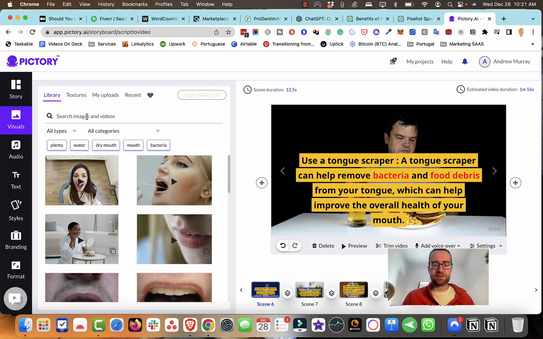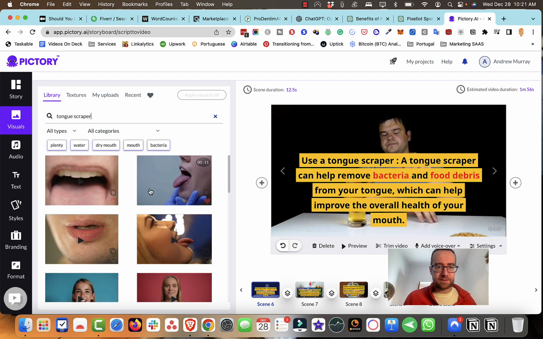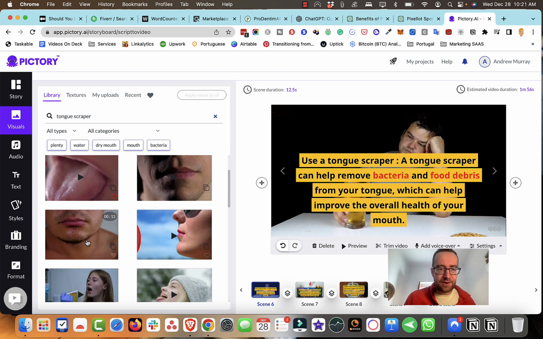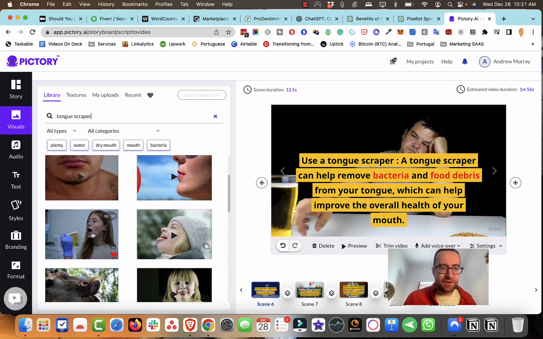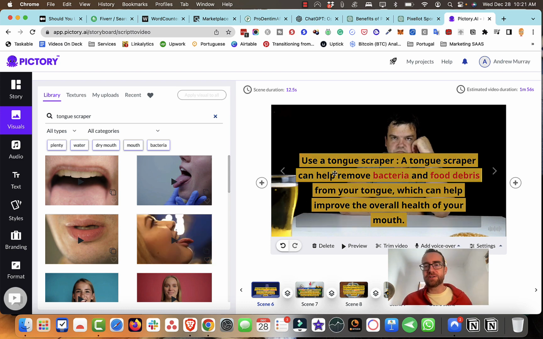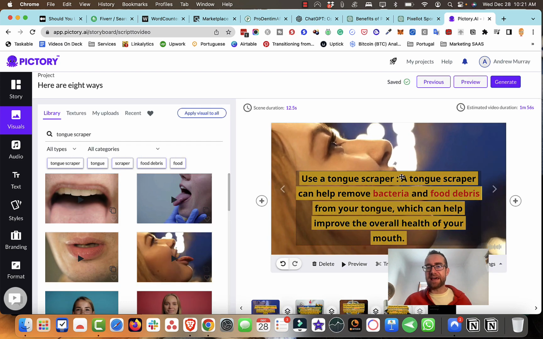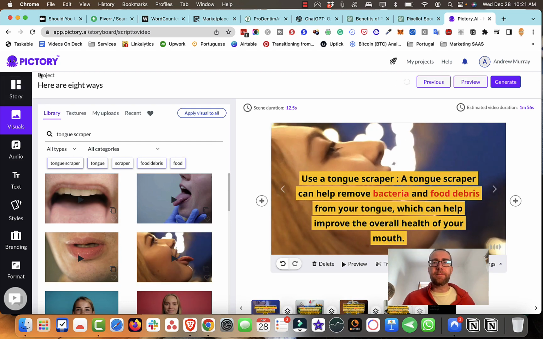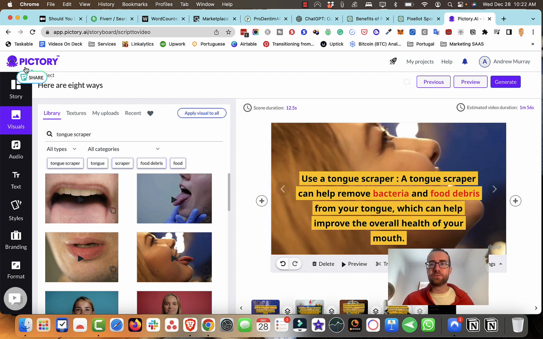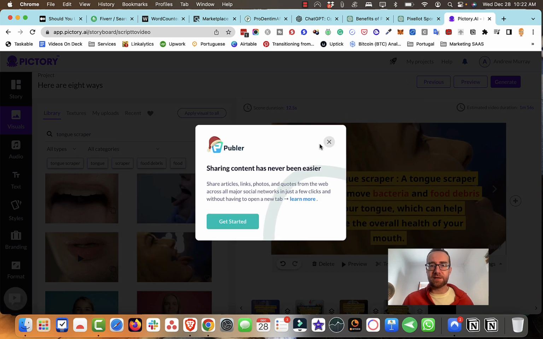So let's just see if there's a tongue scraper. I don't know if any of these are actually showing tongue scraping. No, but you can kind of go in and look at some of these different options, right? If you click this, it will actually change it and put it in the video, instead of that other one. And again, then you just click generate, and it will generate the whole video for you, which is pretty amazing, okay?